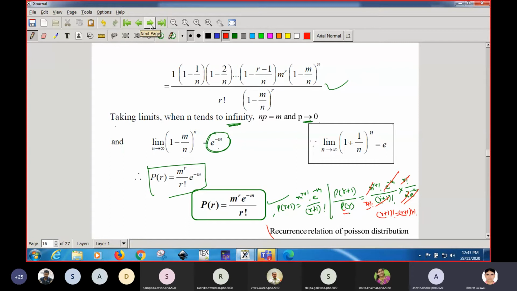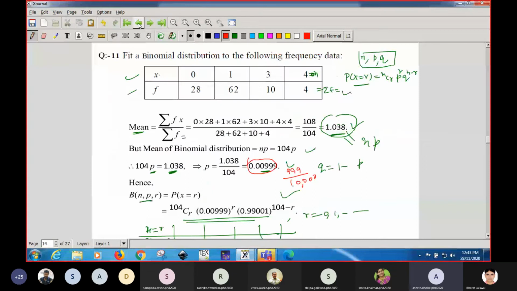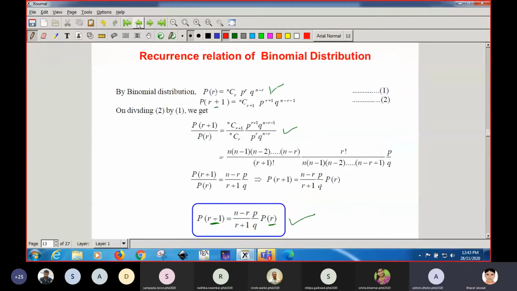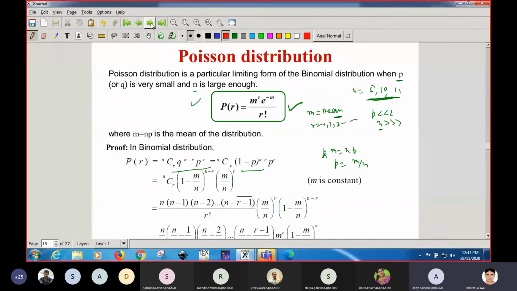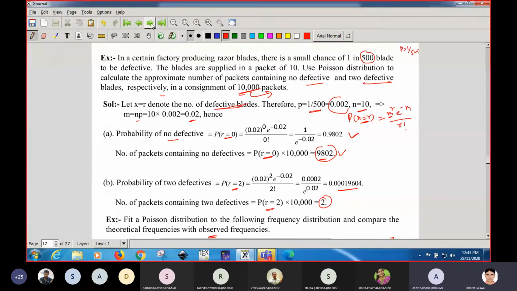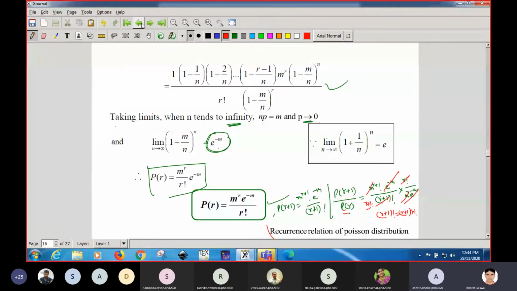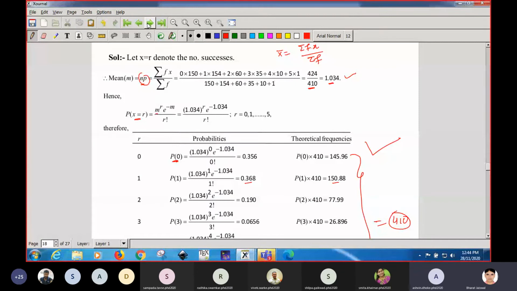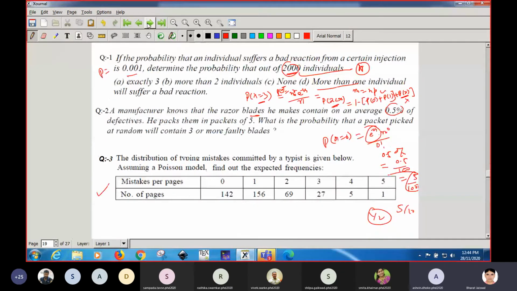Recently we were discussing one example where we have 200 samples, or n is 200. The last example which we discussed.